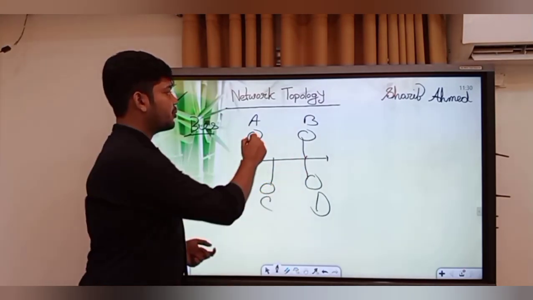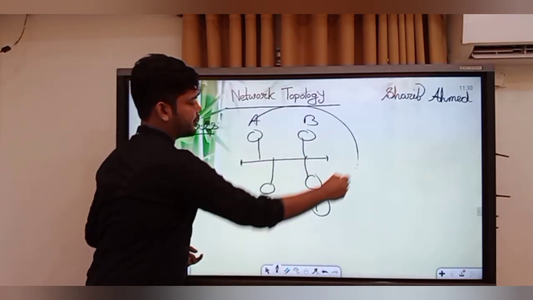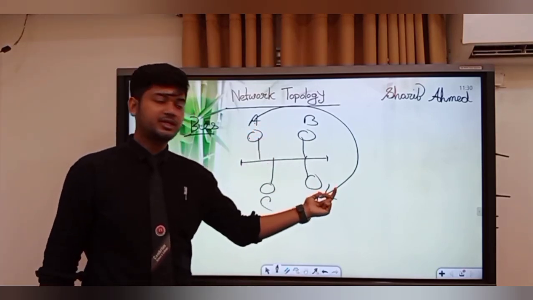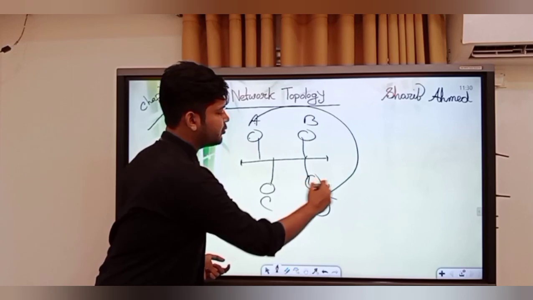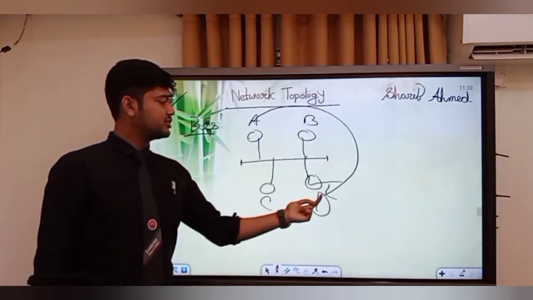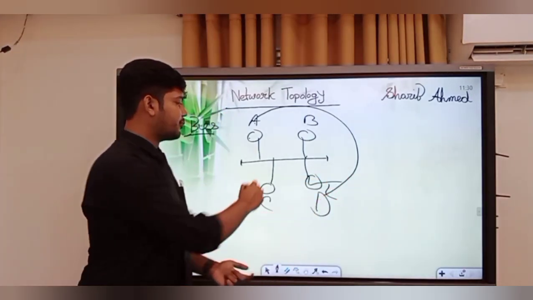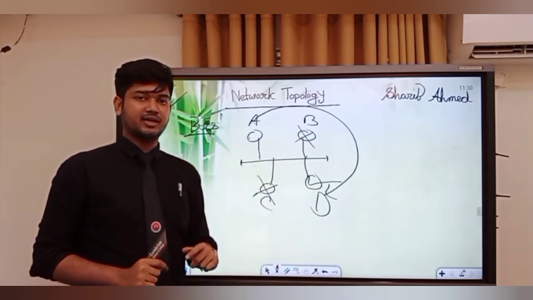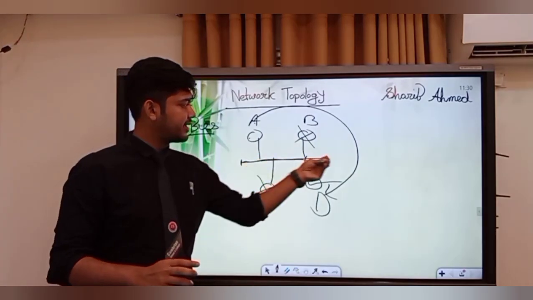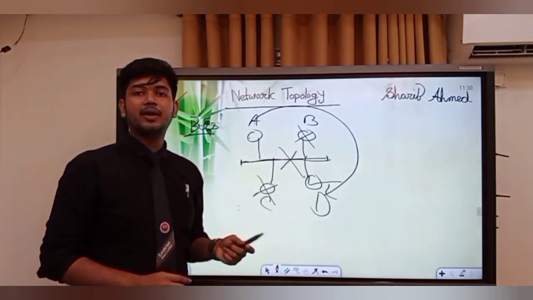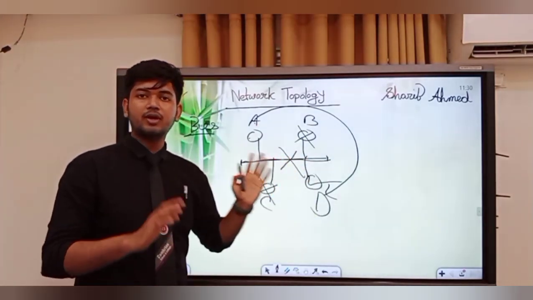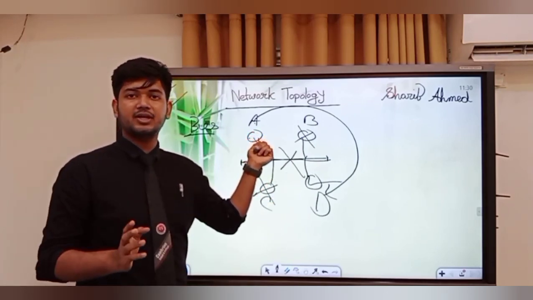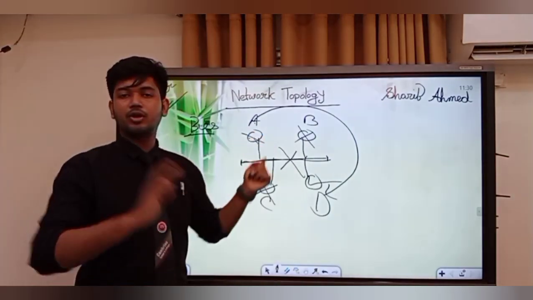All the computers are connected with the main backbone line. Suppose computer A wants to transmit data to computer D, then what will happen? Computer A will transmit data to computer D, and only computer D will get the data because D is the desired destination, and computer B and computer C will ignore the data. If the main backbone line gets damaged, the whole network system will collapse. But if a single computer gets damaged, then it will be perfectly okay, the network system will not be damaged.